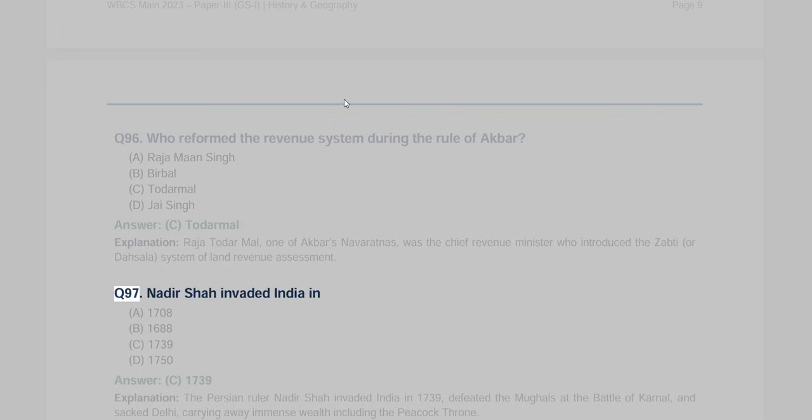Q97. Nadir Shah invaded India in A. 1708, B. 1688, C. 1739, D. 1750. Answer C. 1739. Explanation: the Persian ruler Nadir Shah invaded India in 1739, defeated the Mughals at the Battle of Karnal, and sacked Delhi, carrying away immense wealth including the Peacock Throne.